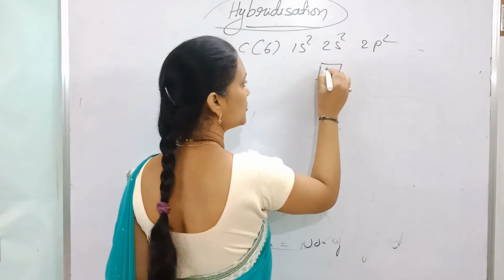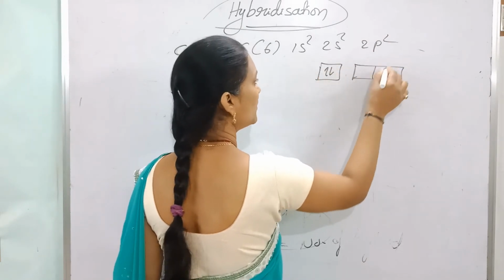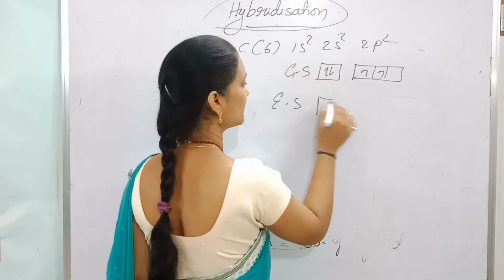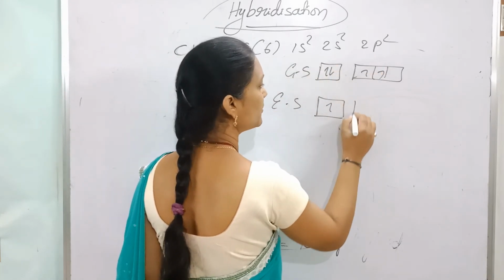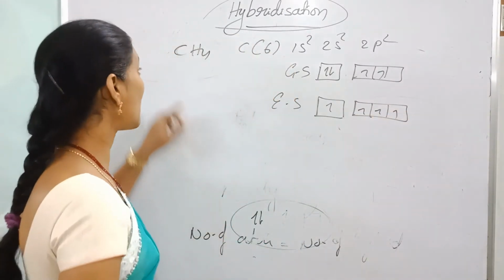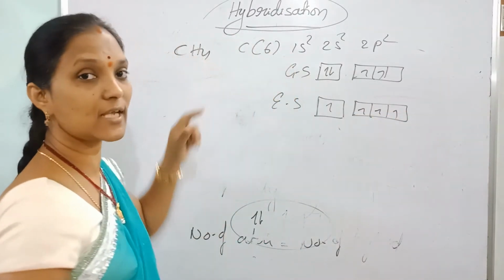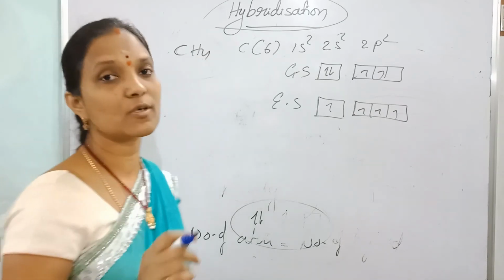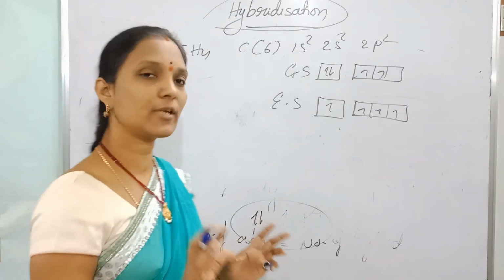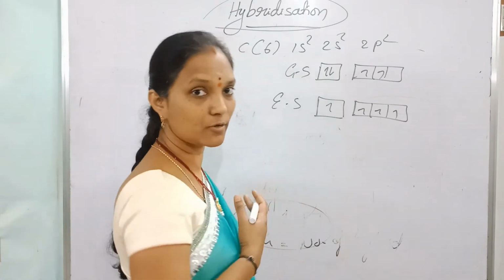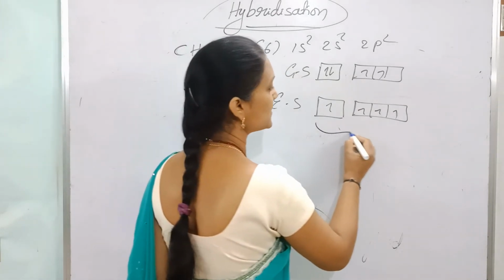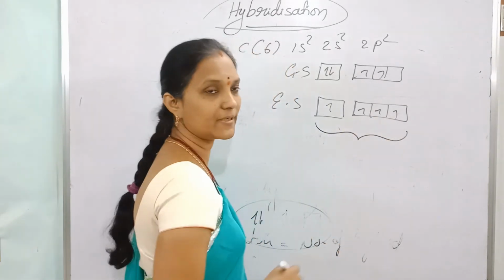In the ground state it is 2s2, 2p2, and in the excited state an electron jumps, giving 4 unpaired electrons in 4 orbitals. Carbon bonds with 4 hydrogens, each forming a single bond, so we need 4 hybrid orbitals. First we check how many hybrid orbitals we want: 4. That's why 1s and 3p are involved in hybridization.